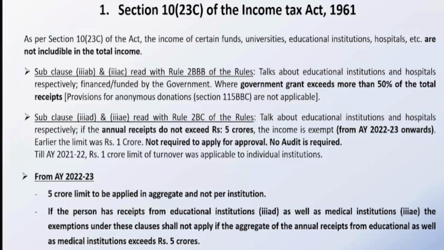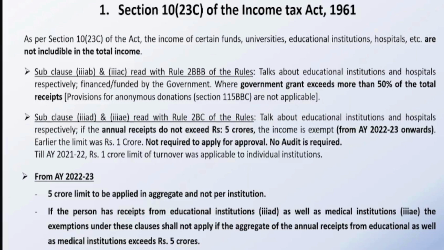Over here, the government has not done any substantial contribution as we were seeing in 3AB. 3AD is a section which is monitored as per the receipts of the organization in a particular financial year. Earlier, the limit was 1 crore. Now that limit has been revised to 5 crores. There are other amendments also simultaneously. 3AE talks about the medical institutions. And the limit of 5 crores has to be seen in totality. Earlier, it was not so.